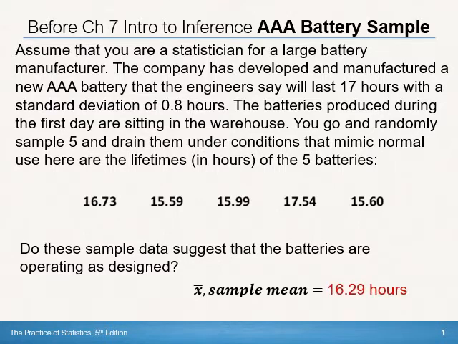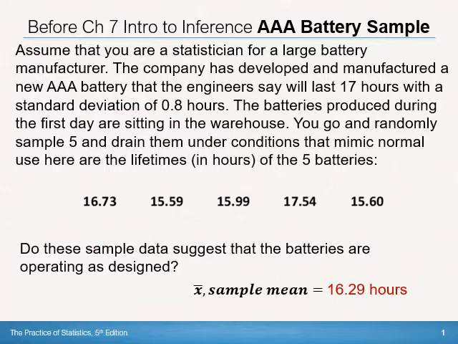So I got a mean of 16.29 hours, assuming I did that correctly, and let's assume for right now that I did. So 16.29 hours is the sample mean, the x bar. It's certainly lower than the 17 hours. It would have been great if we had gotten very close to 17, but we're a little bit low. But we're still within 1 standard deviation of the hypothesized mean, the mean that the engineers think should happen, which is 17 hours.